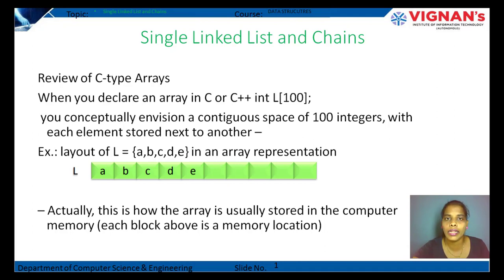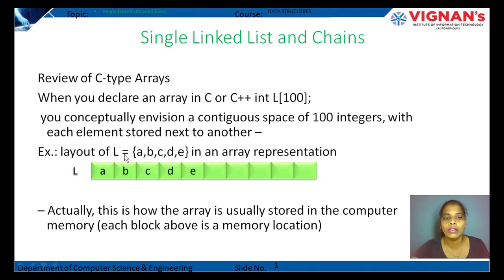How to initialize an array in C or C++? See, int L[100]. Int is the data type integer, L is the name of the array, and the size I have declared is 100. So, when you declare like this, all the 100 elements are stored in the contiguous memory locations. Means, elements that you declared are stored in the continuous memory locations.